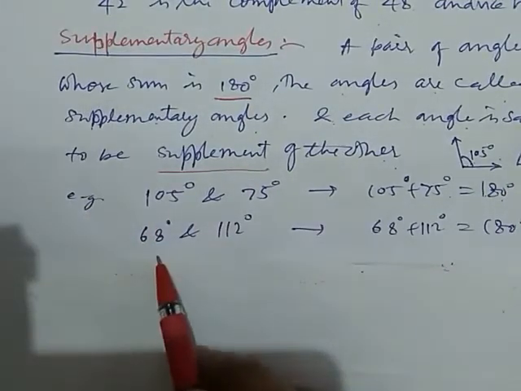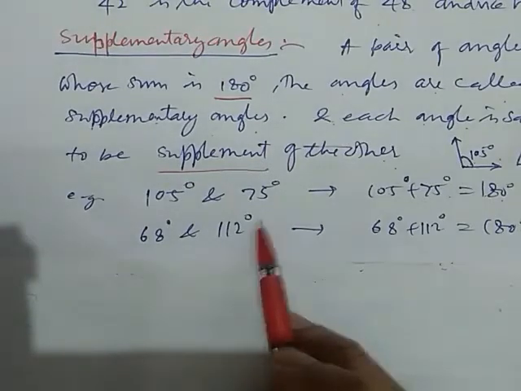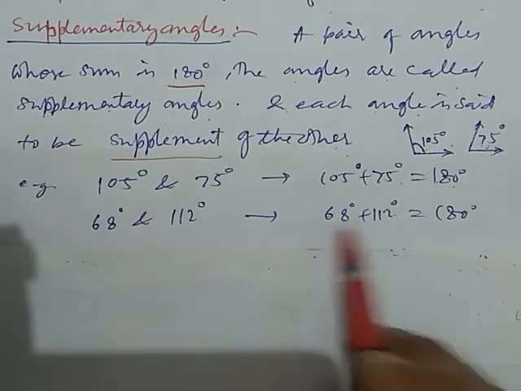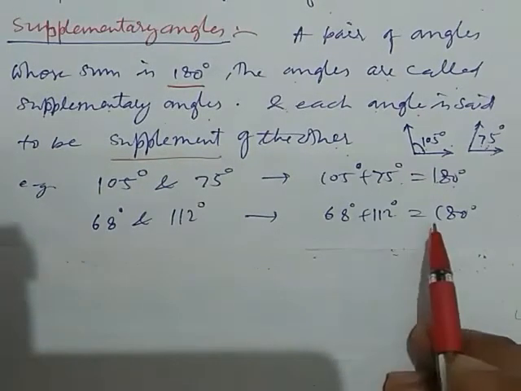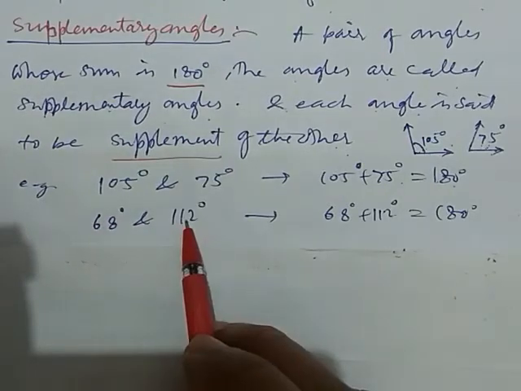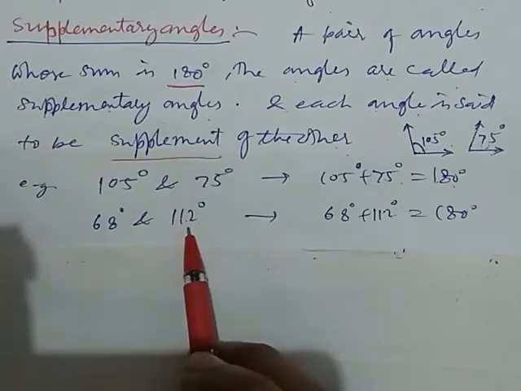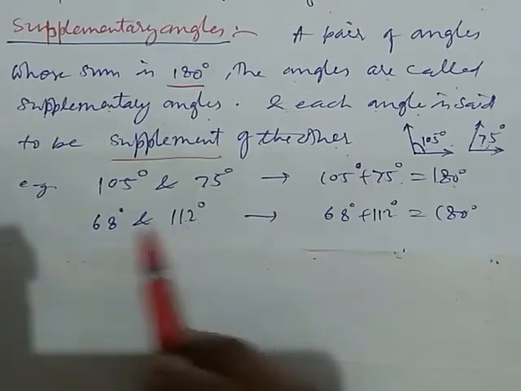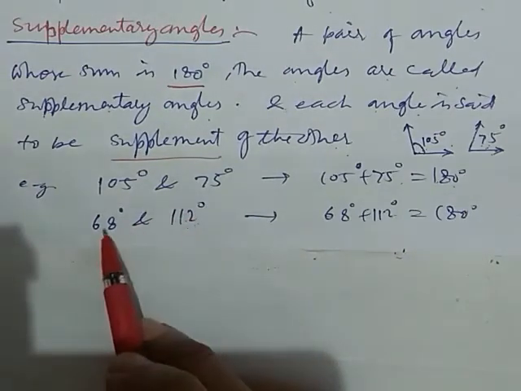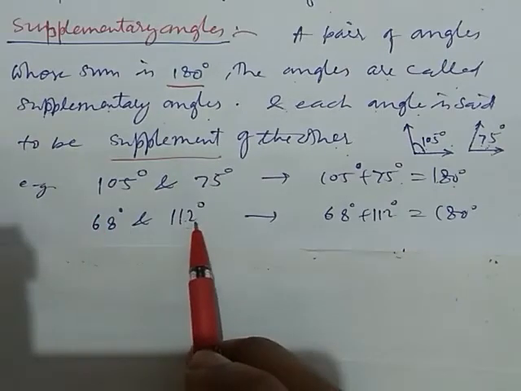Now we take one more example, 68 degree angle and 112 degree angle. When we add them, 68 plus 112, we get 180. That's why the pair of these two angles is called supplementary angles, and these angles are said to be supplement of one another. 112 degree angle is supplement of 68 degree, and 68 degree angle is supplement of 112 degree.